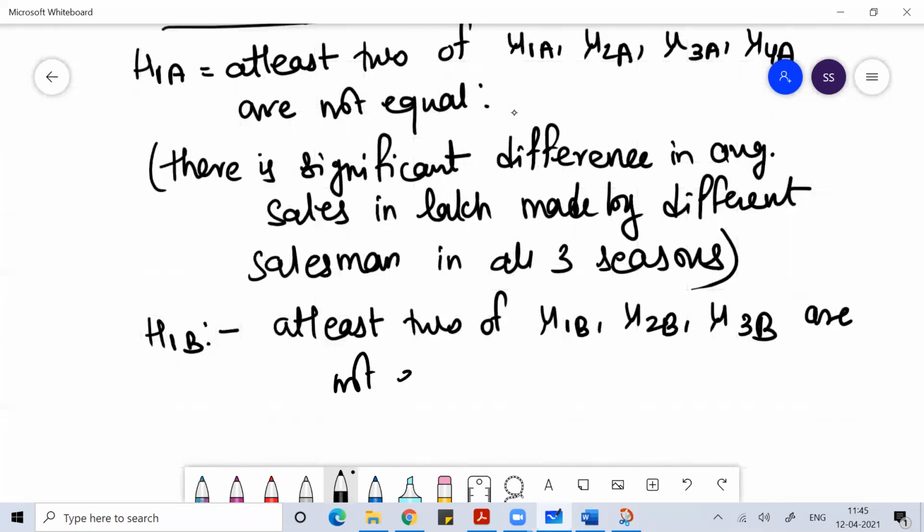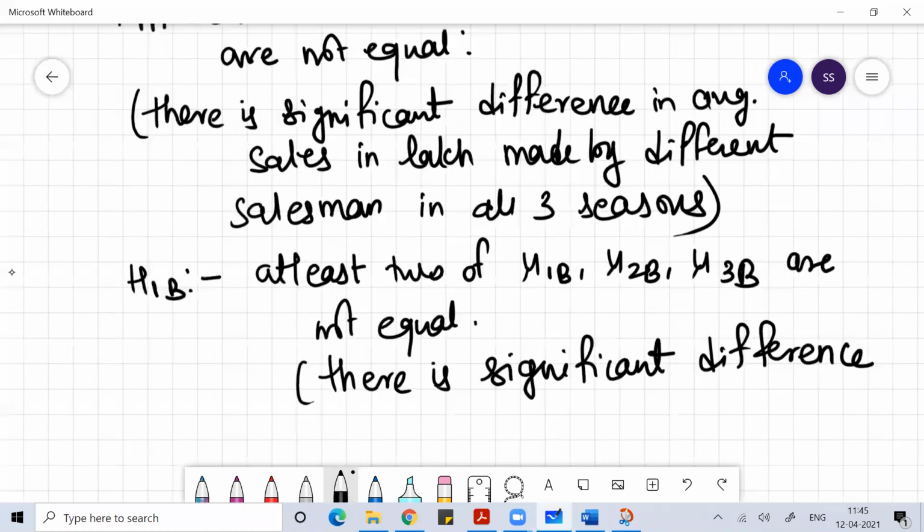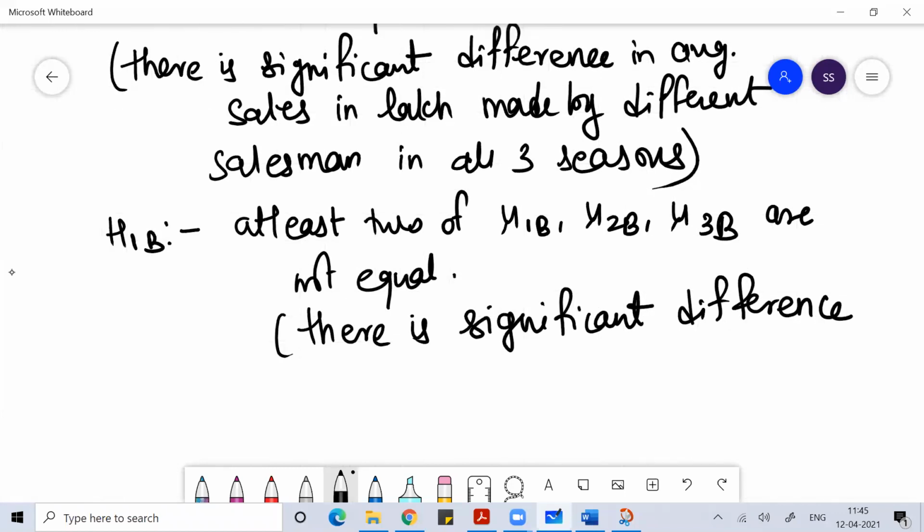What does this mean? This means there is a significant difference in the average sales